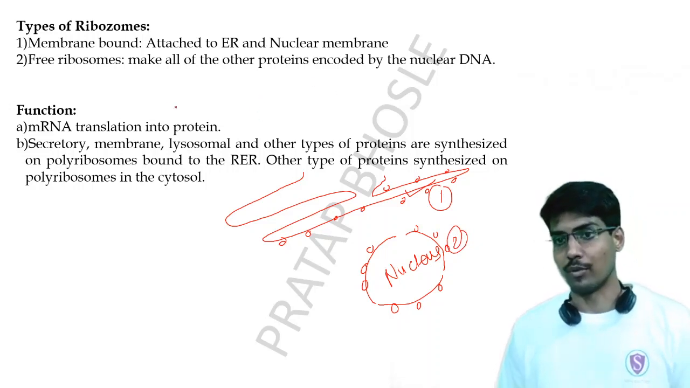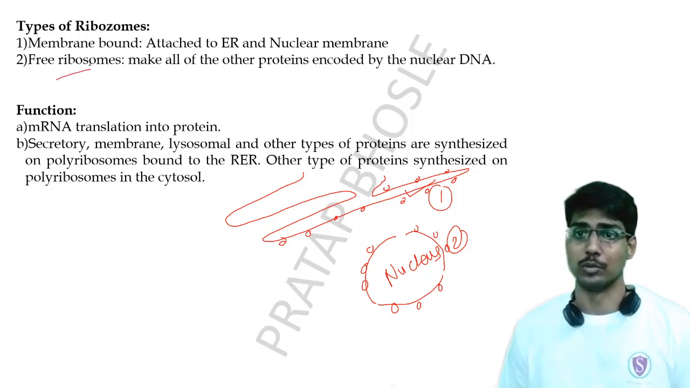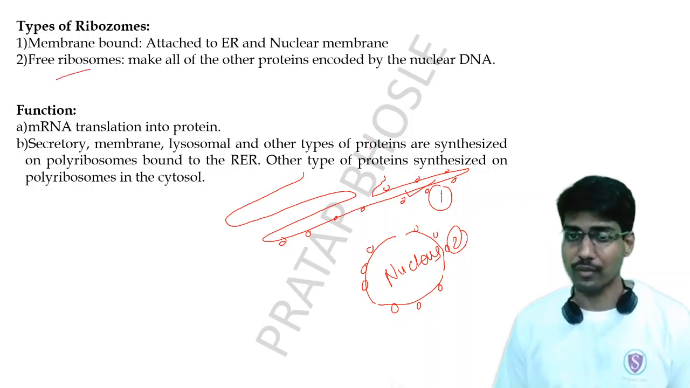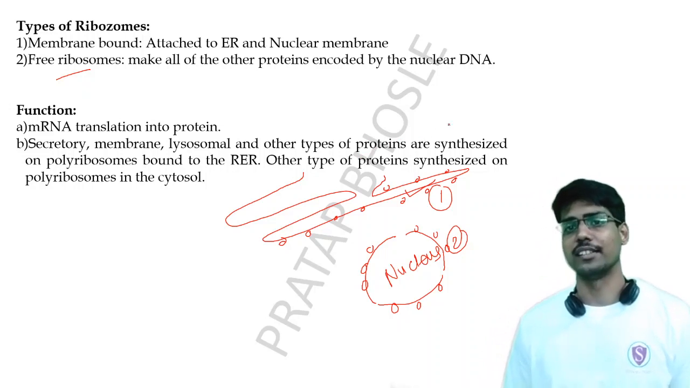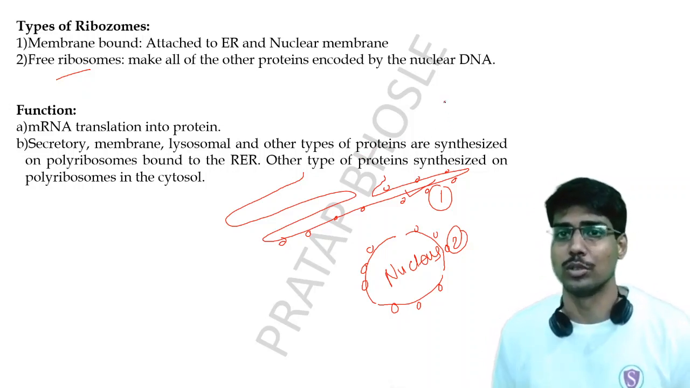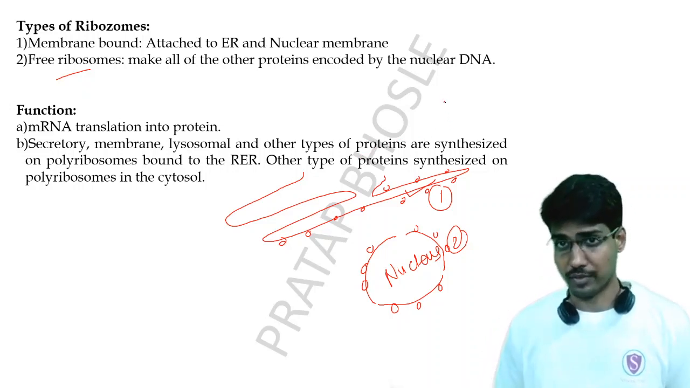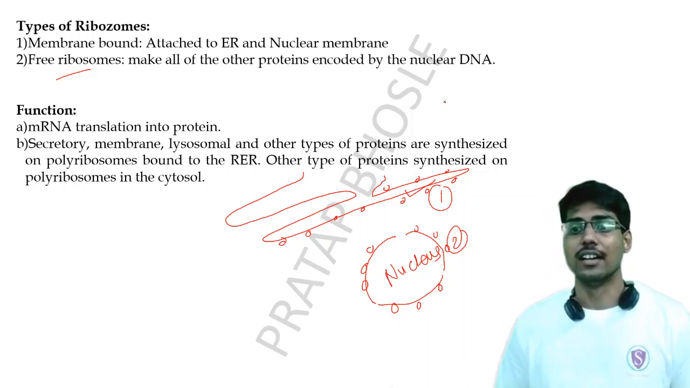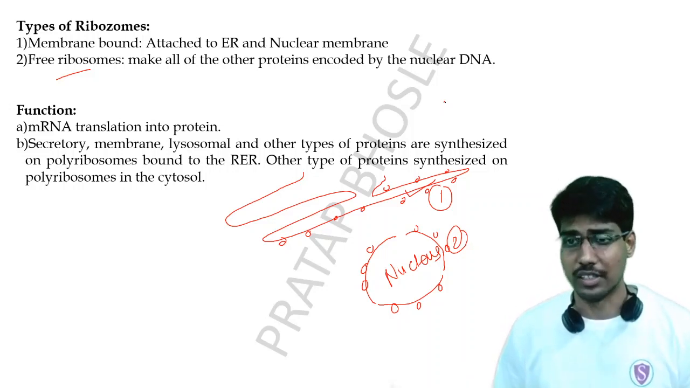The next type of ribosomes is the free ribosomes. Okay, what are the free ribosomes? These may be present across the whole cytoplasm, anywhere where they are synthesizing proteins and other intermediates.